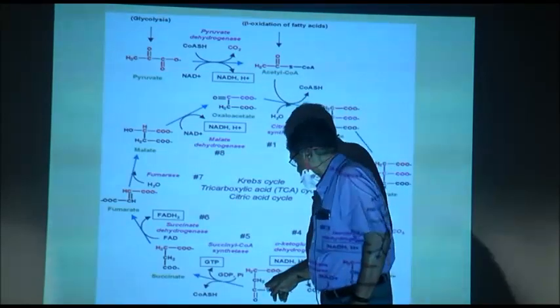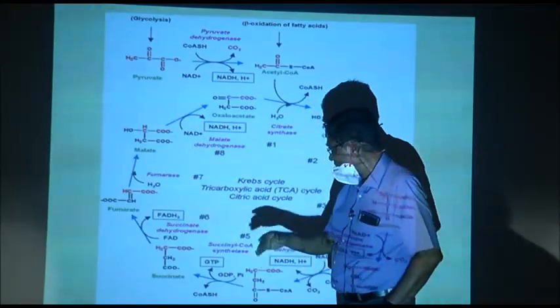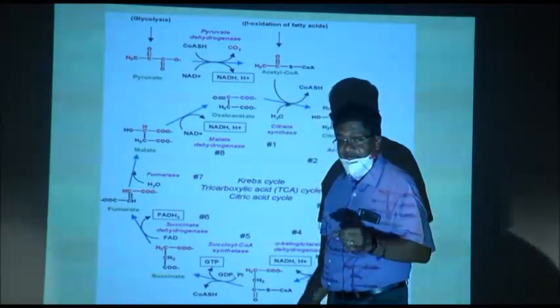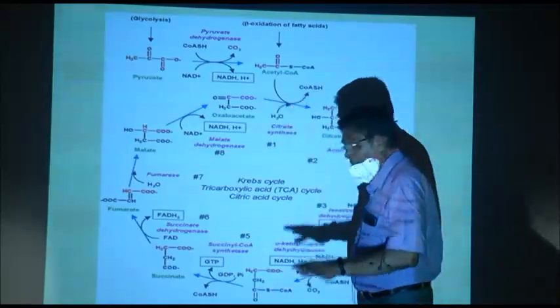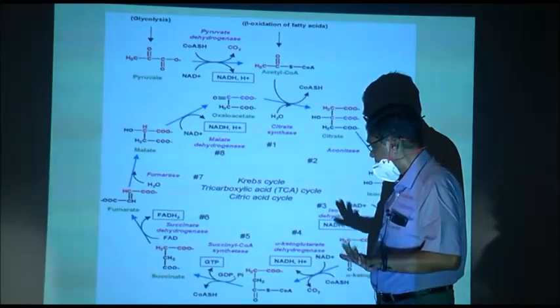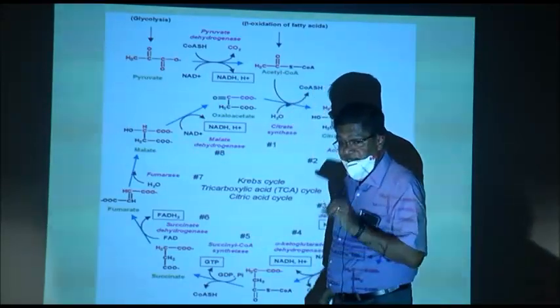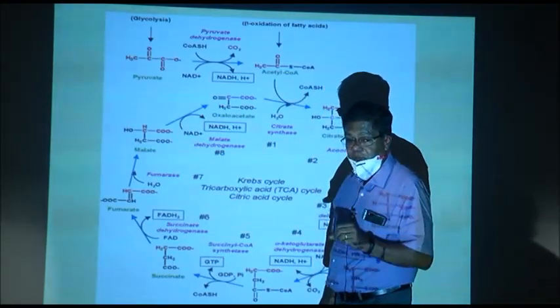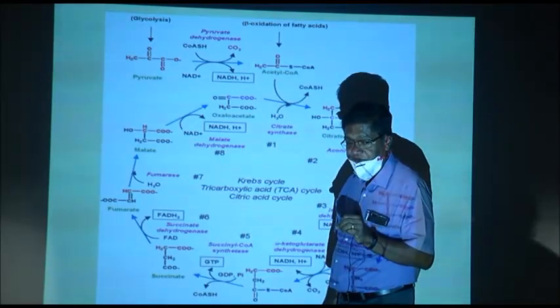Now, succinyl coenzyme A loses the energy to GDP, guanosine diphosphate, to form GTP. Here NAD and other things are not there, but GTP is formed. This kind of formation is called substrate level phosphorylation.